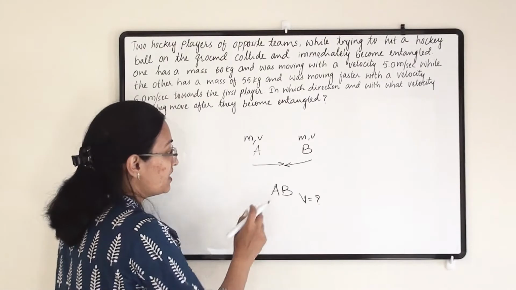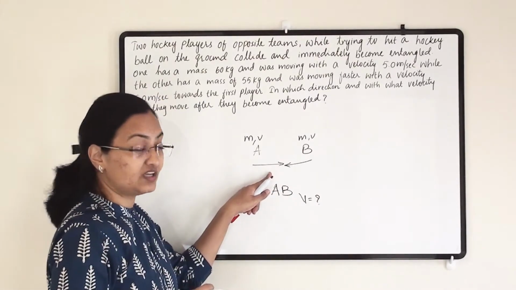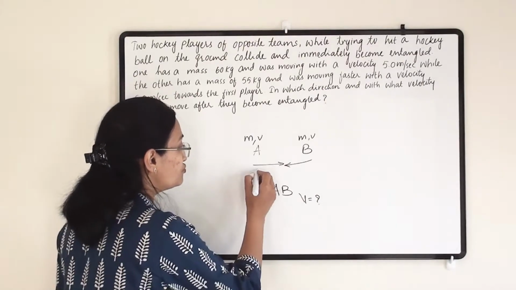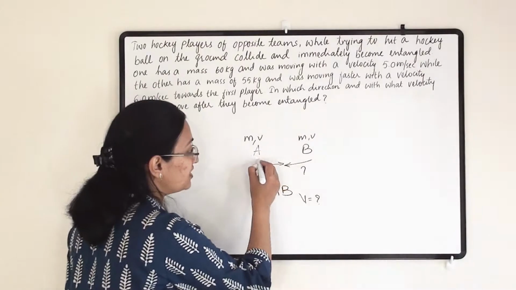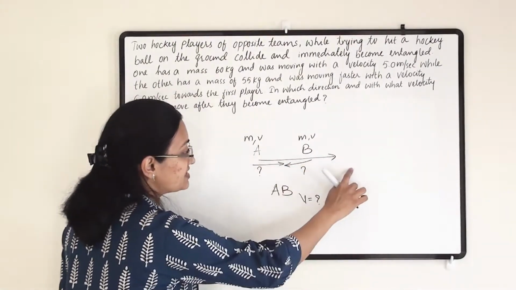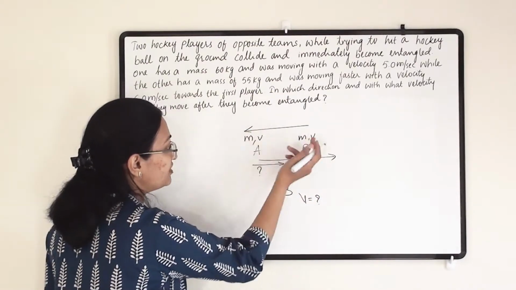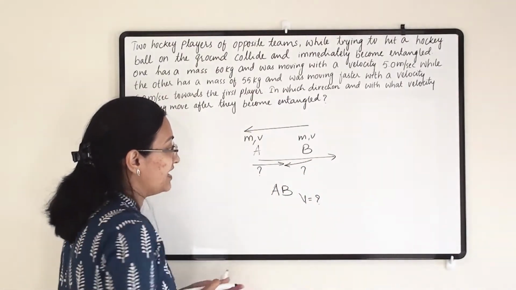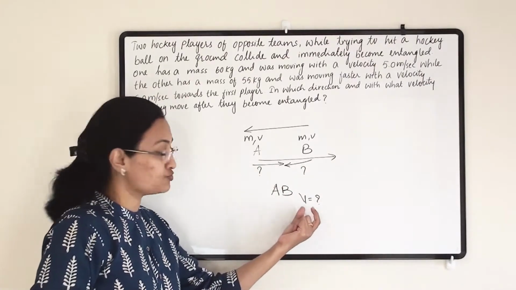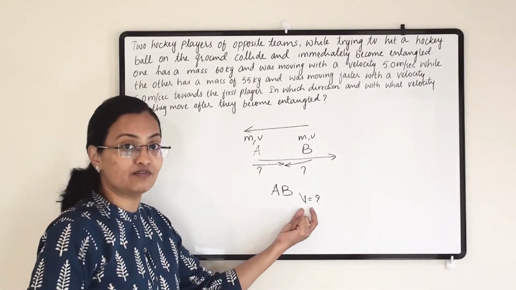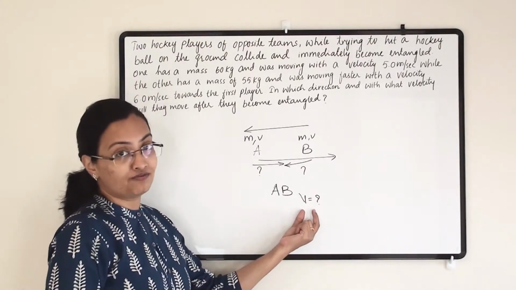In which direction they will move and with how much velocity depends upon whose momentum is more. If A's momentum is more, then both of them will go in this direction. If B's momentum is more, then both of them will go in this direction. And this momentum will affect their velocity also. So we have to find the final velocity once they collide.